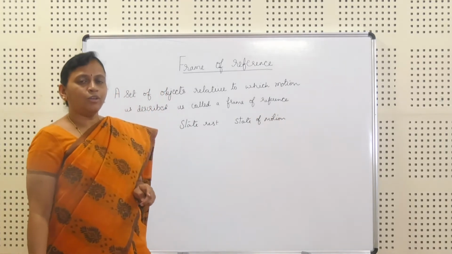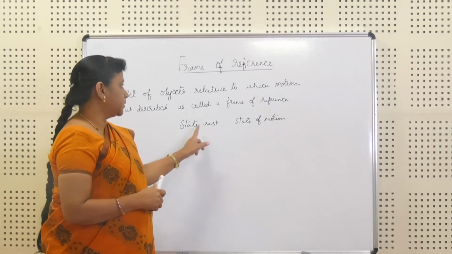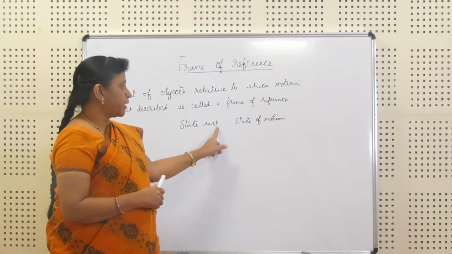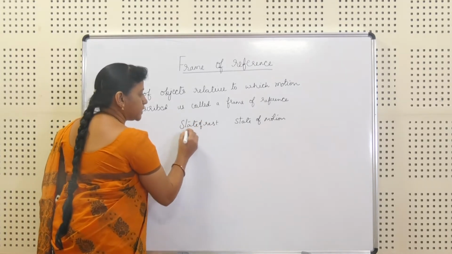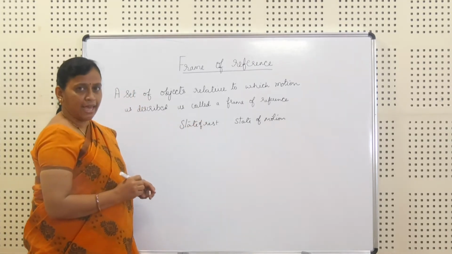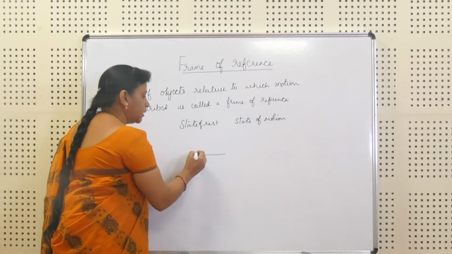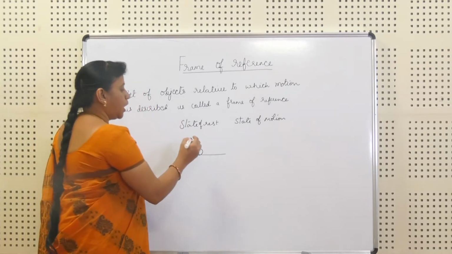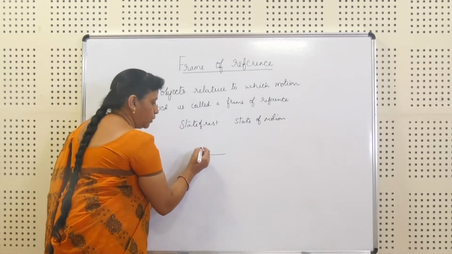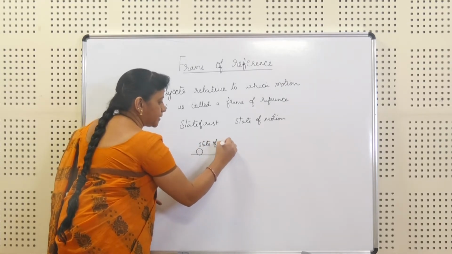As you already know about motion and rest, here the word state comes in. The state of rest, state of motion. In this state of rest, I'll take an example. Suppose you have a ground. The stone is lying on the ground. With respect to the stone, it is a state of rest.